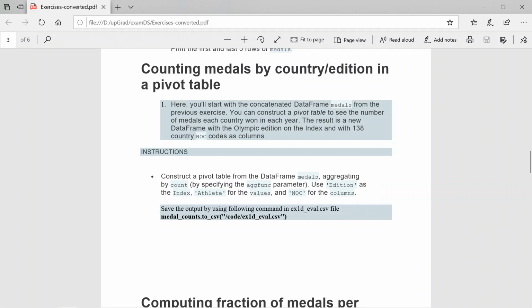So the result is a new data frame with the Olympic edition as the index, and also the 138 countries, the NOC codes, as columns. Basically, the pivot table will accept an argument called the aggregate function, which will help here to calculate the count. It will accept the index, the columns, and also the values we need to place in the pivot table for the new data frame.